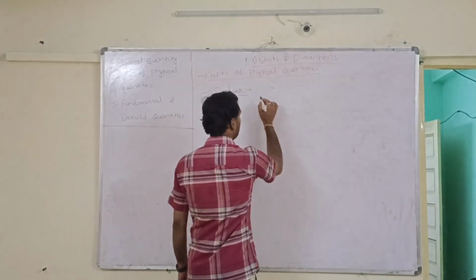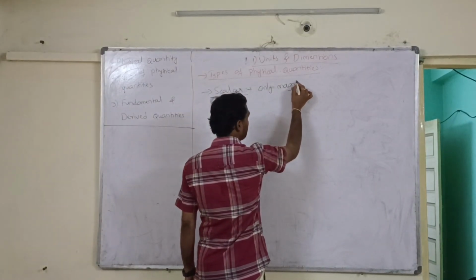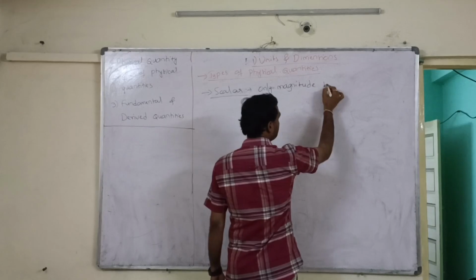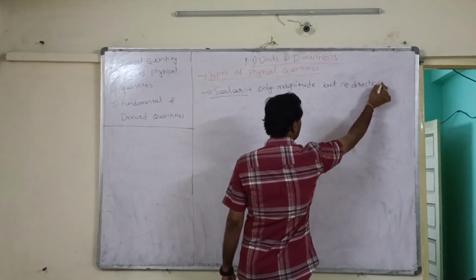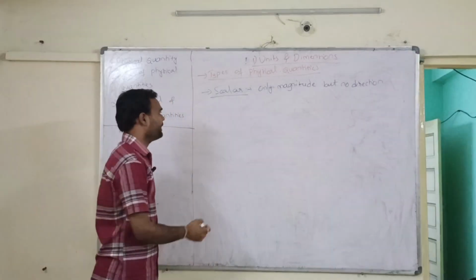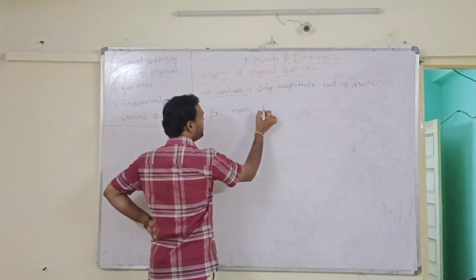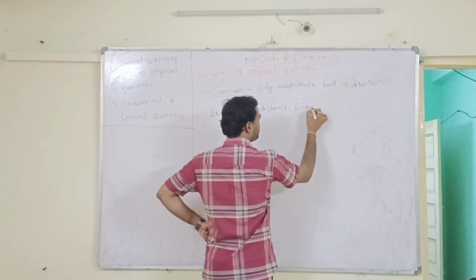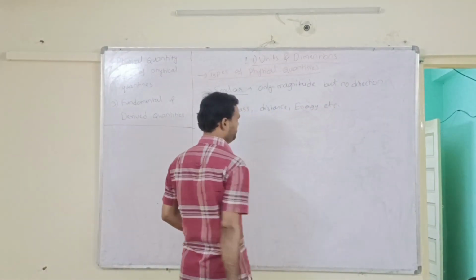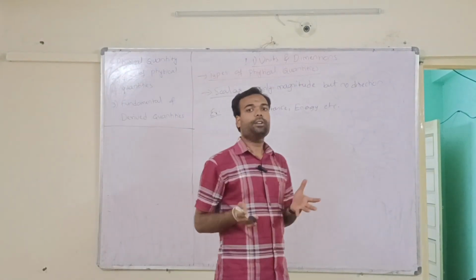Scalar means which has only magnitude, but no direction representation. For example, mass, distance, energy, etc. Clear?